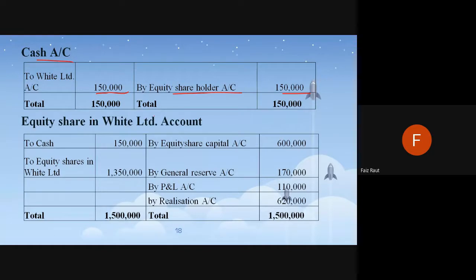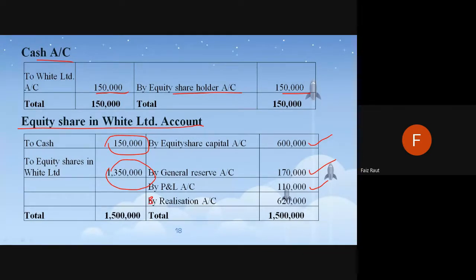Okay. And finally, the equity shares in White Limited account, the last account which we also made in the previous sum. पैसा आ रहा किधर से? Cash 1,50,000, equity shares 13,50,000. How much is the company actually worth? 6 lakhs. We have got these terms from the balance sheet of Green Limited. We have not included this anywhere. 6 lakhs is the capital, 1,70,000 is the reserves, 1,10,000 is the P&L account. This is actually the worth. They are getting how much? They are getting this much.